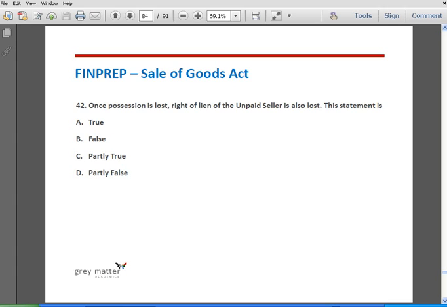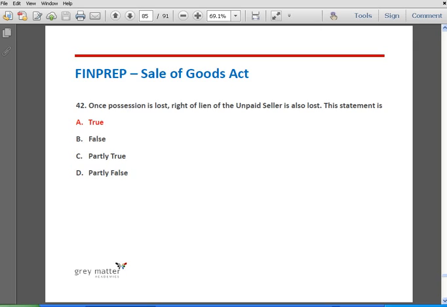Question number 42. Once possession is lost, right of lien of unpaid seller is also lost. This statement is option A true, option B false, option C partly true, and option D partly false. The correct answer is option A true. So once the possession is lost, right of lien of unpaid seller is also lost.